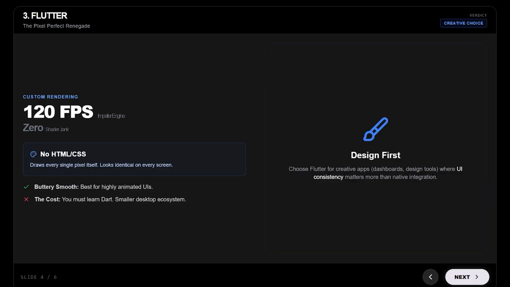The bad: you have to learn Dart. The ecosystem for desktop libraries like system tray support or multi-window is still slightly behind Electron. Verdict: choose Flutter if you are building a creative app like a design tool or a dashboard where UI consistency matters more than native OS integration.